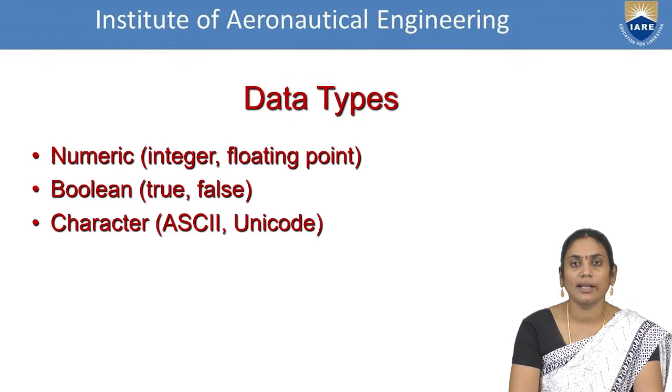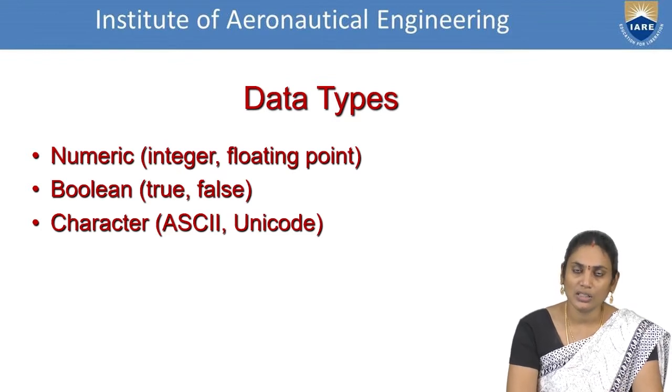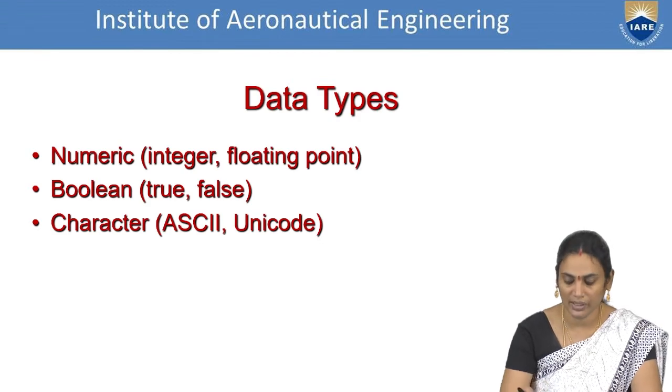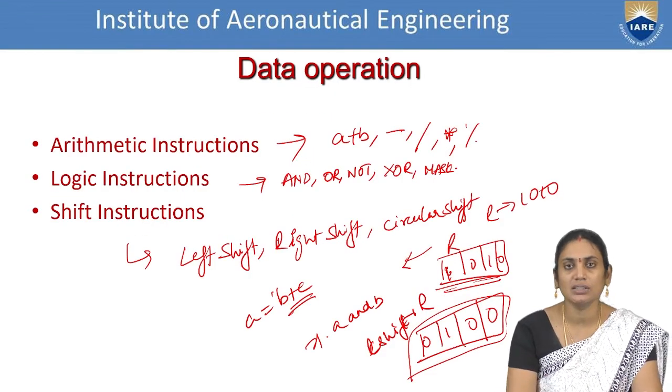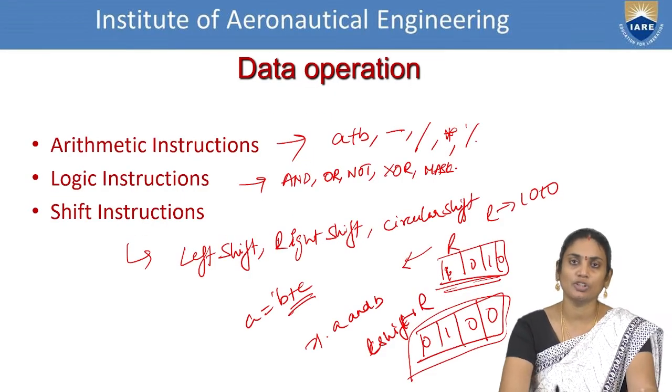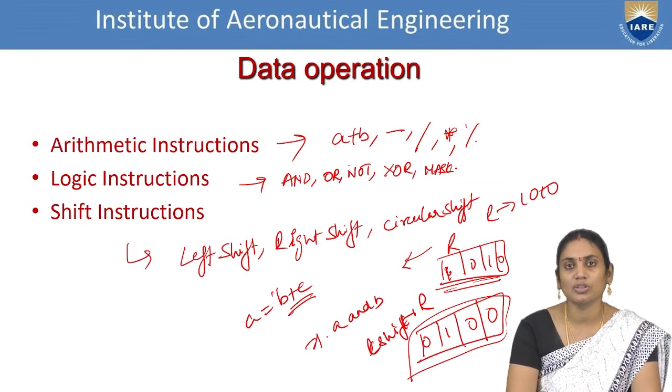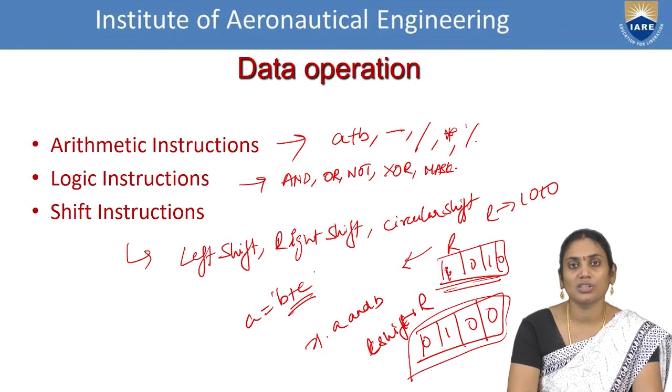Next one is data types. As the name suggests, a data type is nothing but what type of data we are manipulating. Here we have said that it is addition, an arithmetic operation or whatever it is, we are performing operations. But what is the value which is supposed to be carried in A or B? What is the value which is supposed to be carried in C? So how exactly are these operations performed?